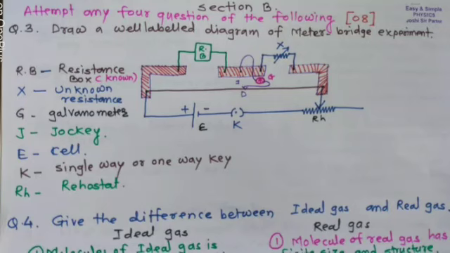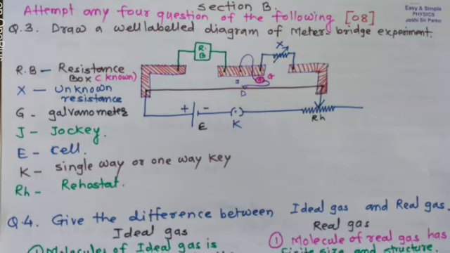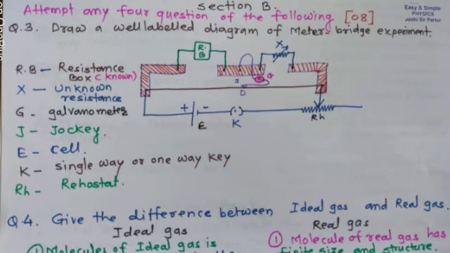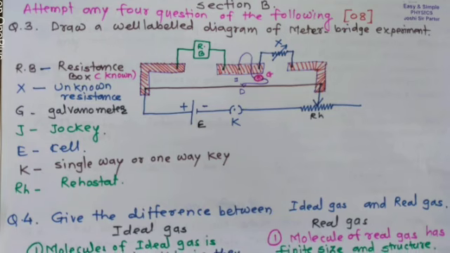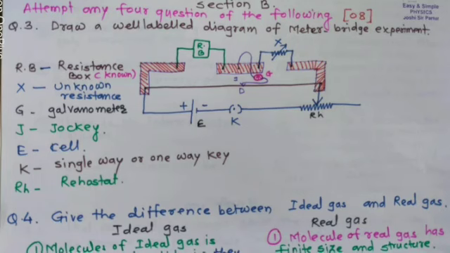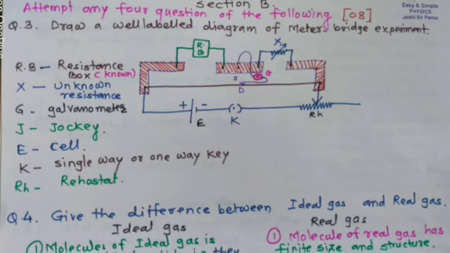Section B. Attempt any 4 questions of the following. Question number 3. Draw a well-labeled diagram of the meter bridge experiment. So the diagram is shown here.